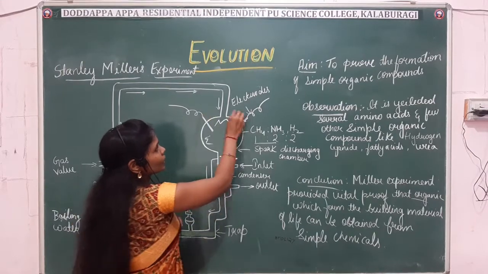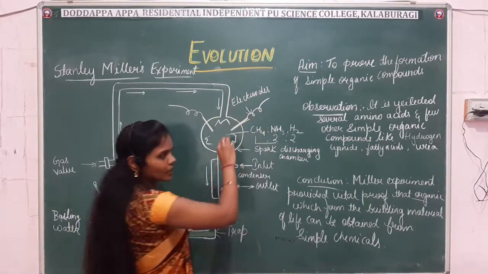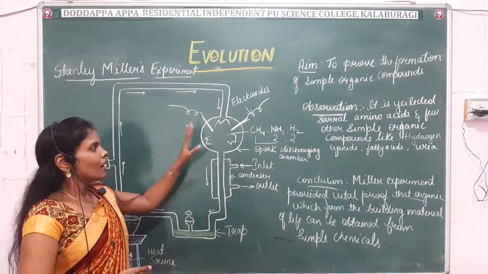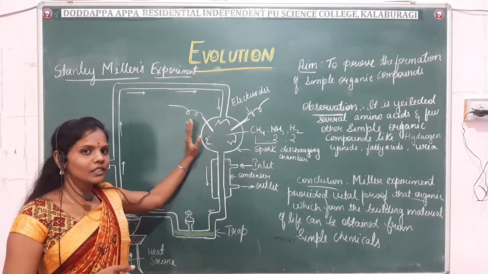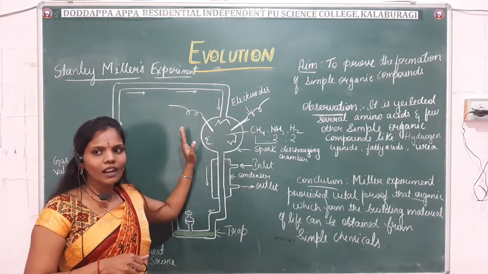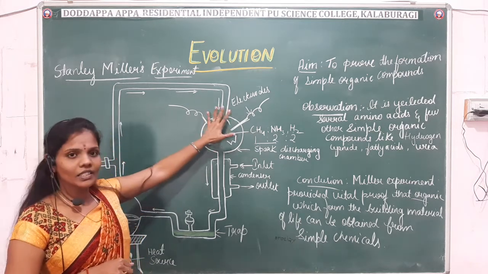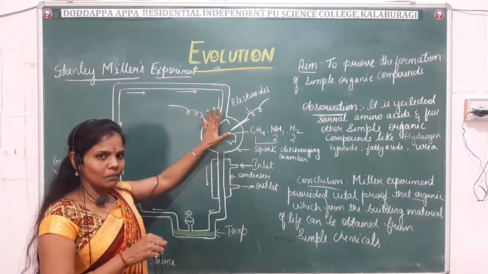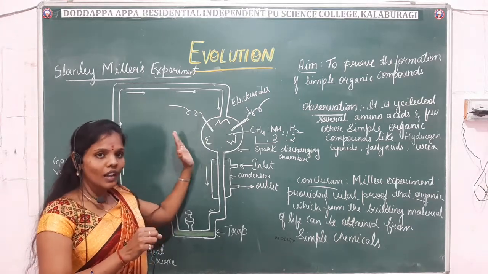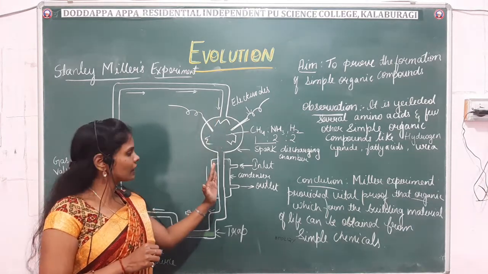Here he subjected it to spark discharge, which is nothing but the energies required, like lightning, ultraviolet radiation, volcanic eruption. In the same way, they were discharged through electrodes. Means the chemicals were hot completely, and later on these chemicals were collected in the condenser.